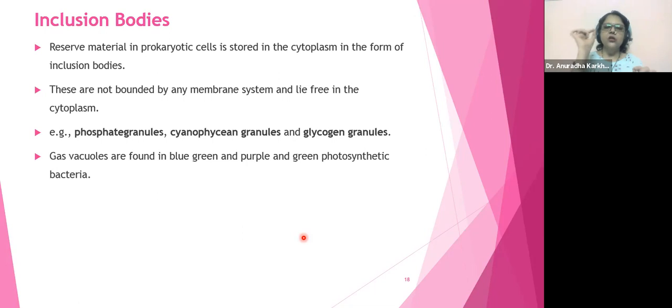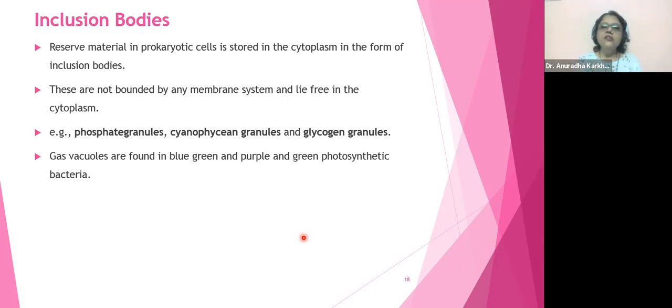So the reserve material is not necessarily only food. Here I'm talking about food for animal cells and plant cells, but in bacteria it need not be food alone. There are many different types of reserve materials stored in the form of granules. What are those?